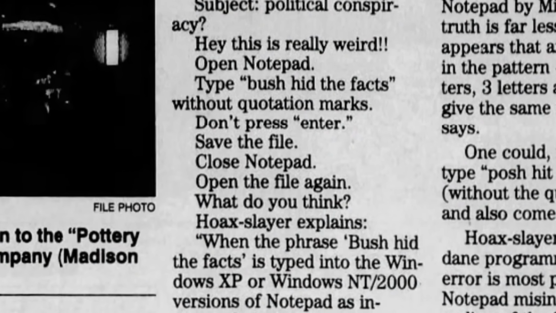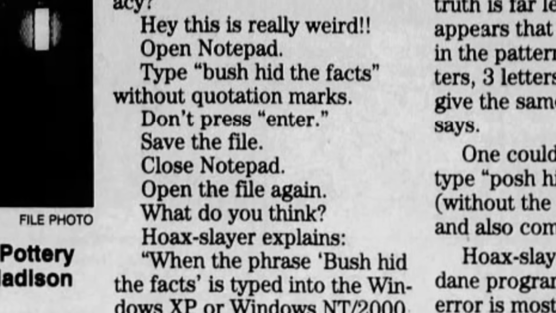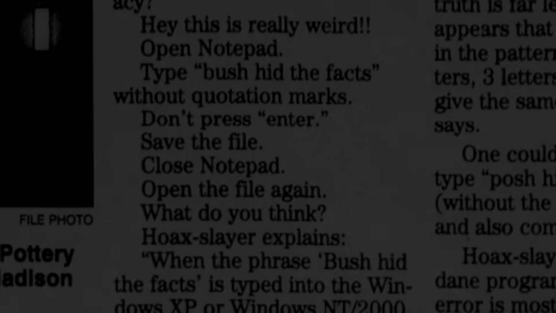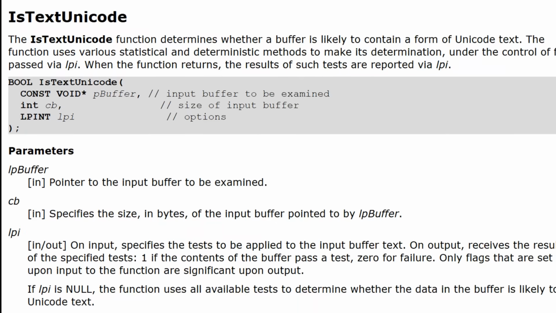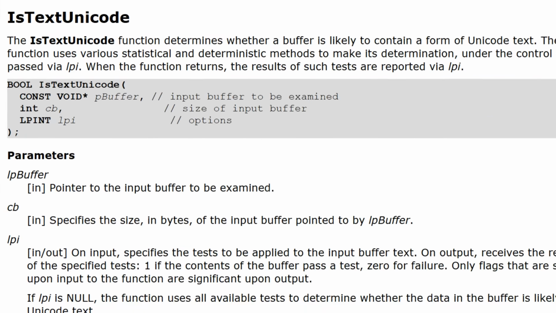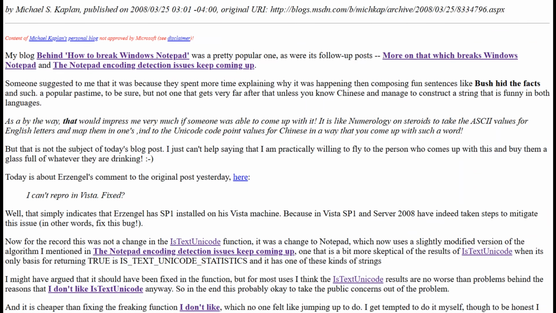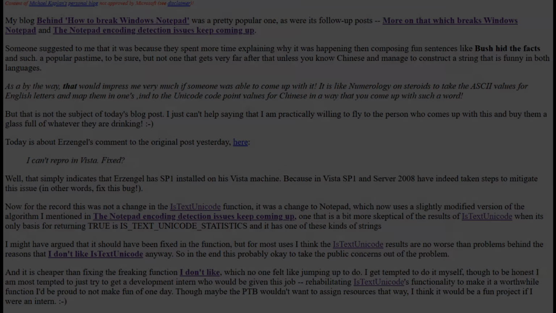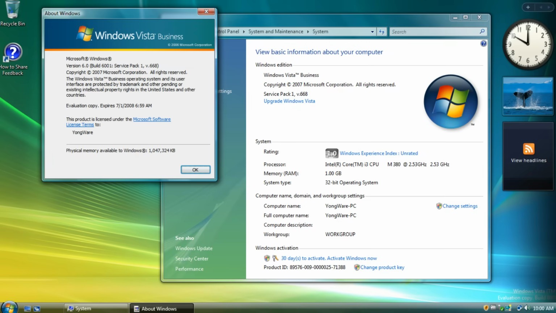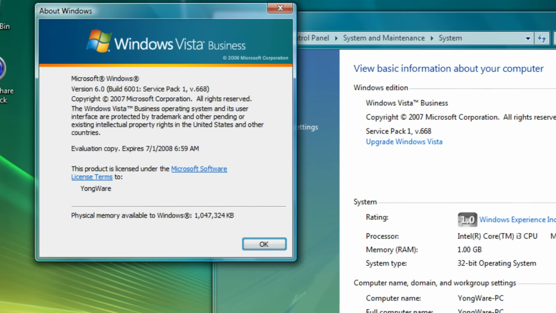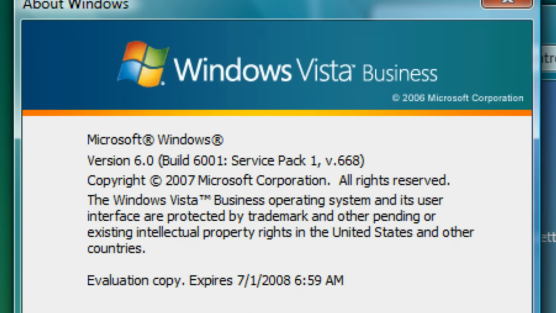Hoaxes and conspiracies aside, this clearly wasn't useful behaviour for a Notepad application to have. If you save a file, you kind of want to be able to read it again, and so, by April 2008, Microsoft decided to do something about it. This came in the form of Windows Vista Service Pack 1, where the is_text_unicode calls from Notepad were bolstered with additional checks, and just like that, Bush apparently no longer hid the facts.